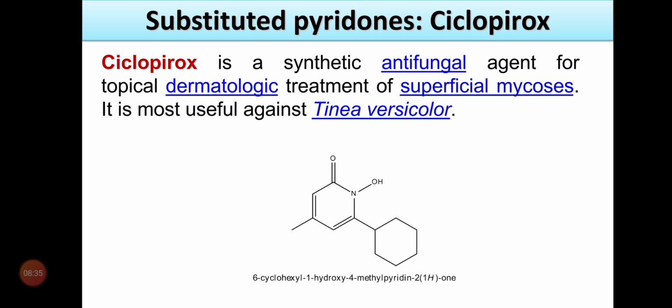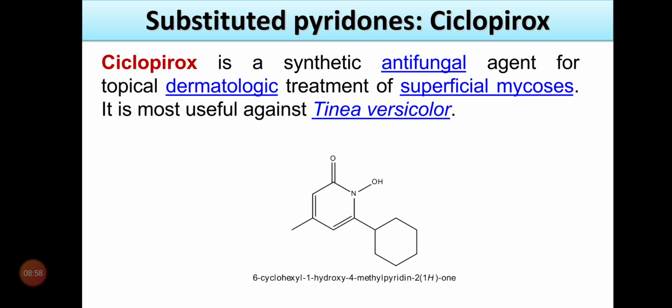This is a pyridone derivative, so you can easily find the pyridone, in which the nitrogen is part of a six-membered ring, a nitrogen heteroatom, and the carbonyl carbon is at the ortho position to the nitrogen. So you can easily find the nitrogen-bearing ring is a pyridone ring.